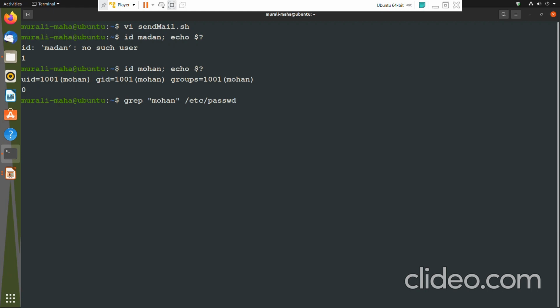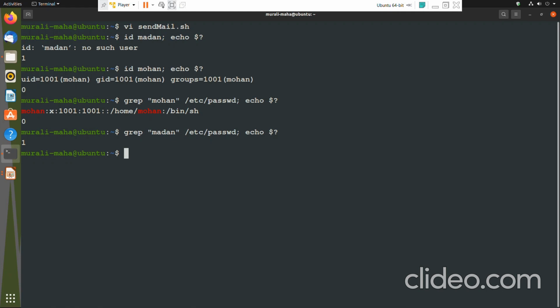So I'm grepping for it, and if the grep is successful, it would assign the value 0 to $?. The user Mohan is there, hence it is storing the value 0 in $?. I am just looking for Madan. The user Madan is not there, and hence grep is storing the value 1 in the $? variable.